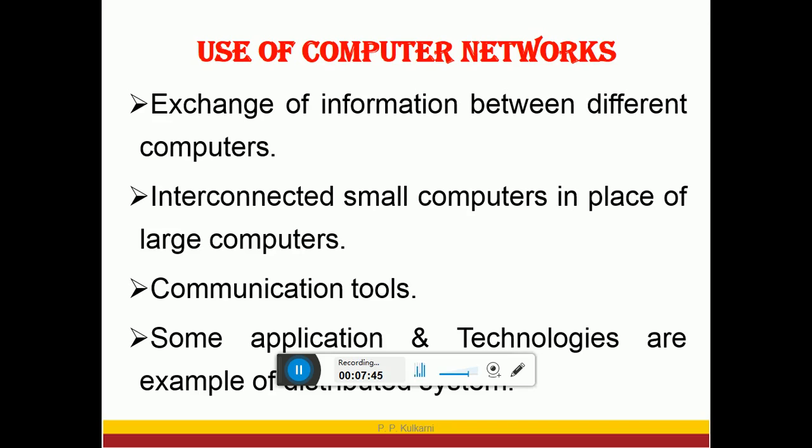So they are the examples of distributed systems. This is a distributed reservation system. Similarly, there could be other kinds of distributed systems available. Distributed database systems are also available, in all kinds of applications. So that is the other applications of computer networks.